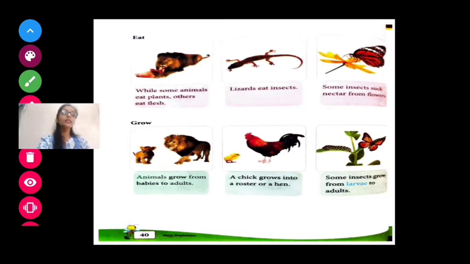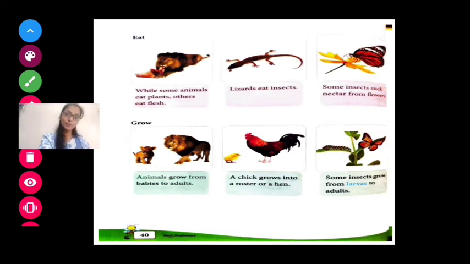Some insects grow from larva to adult. As you can see, the butterfly will first be a larva, a small egg-like thing, and then it will grow up like an insect. This insect will eat the leaves and will convert into a huge